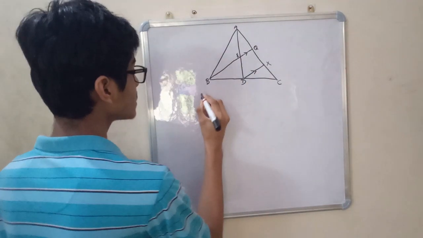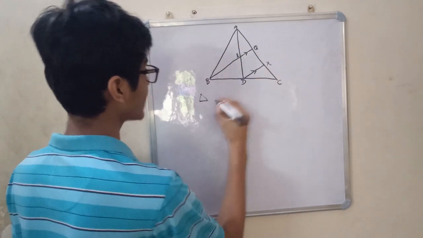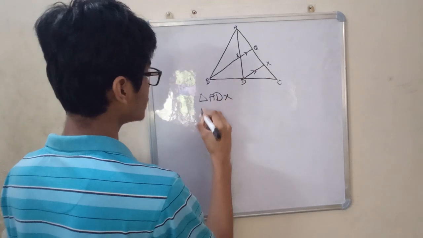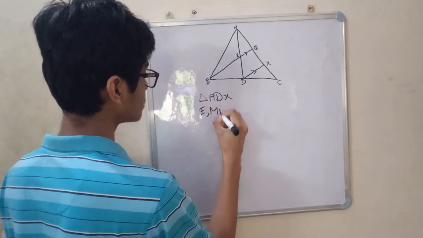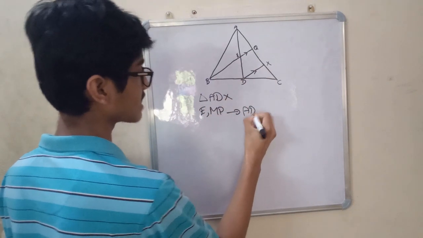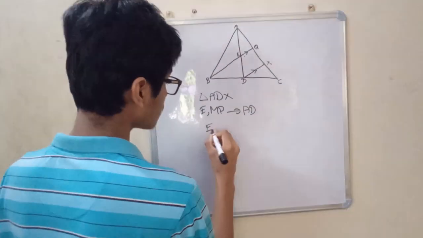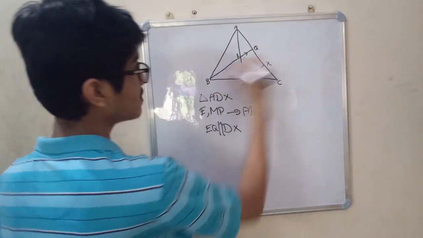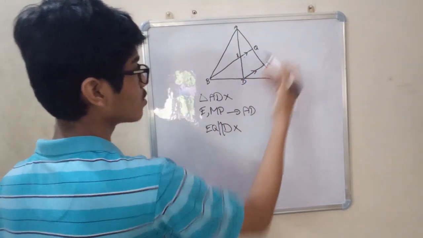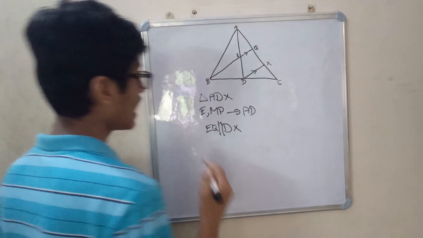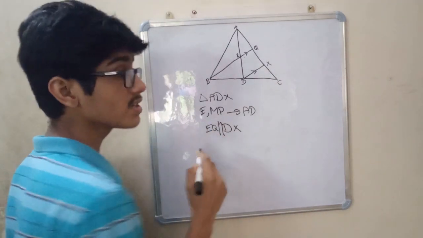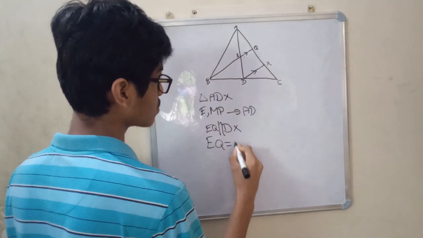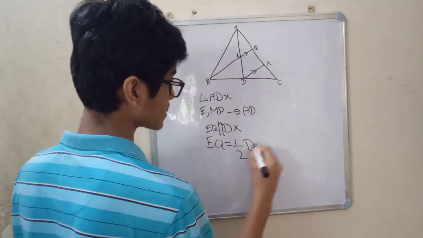Now, we'll consider the triangle ADX first. In this triangle, E is the midpoint of AD as given in the question. EQ is gonna be parallel to the line DX, as BQ is parallel to DX. Therefore, according to the converse of midpoint theorem, EQ is gonna be equal to half DX.